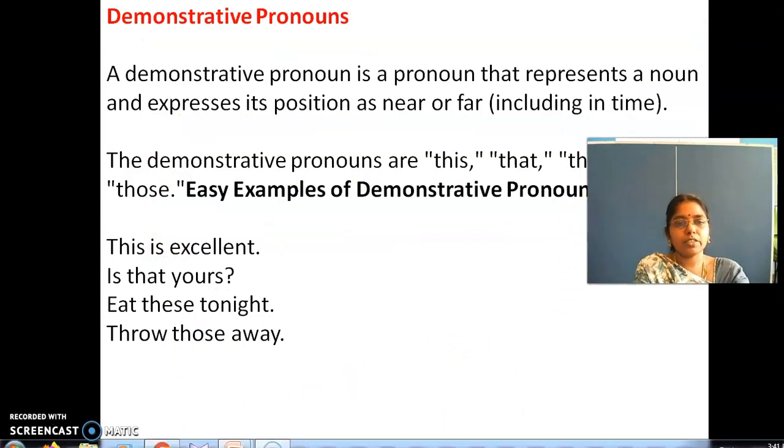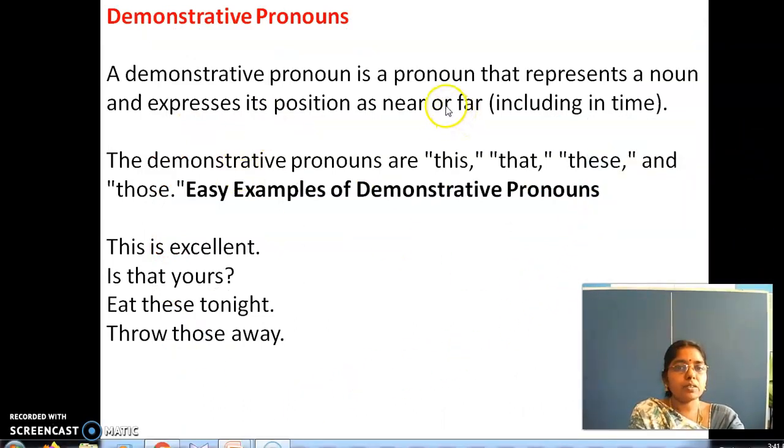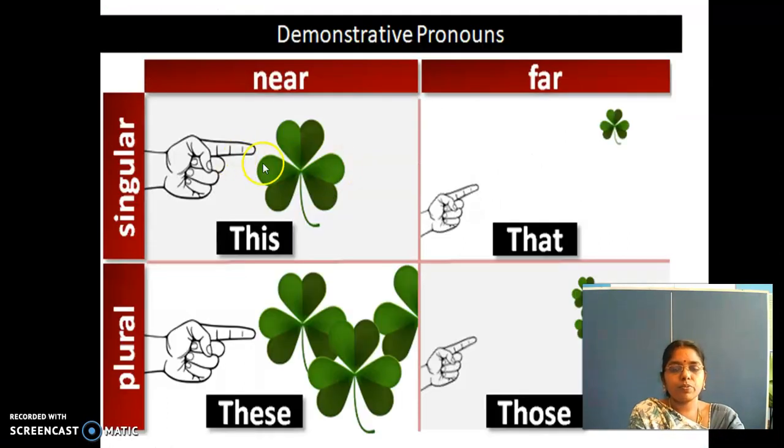Then comes the demonstrative pronoun. A demonstrative pronoun is a pronoun that represents a noun and expresses its position as near or far. This we saw: this, that, singular; these, those, plural. This is used for near and these is used for near. That is used for far away, to mention distance, and those is used for plural far, right?